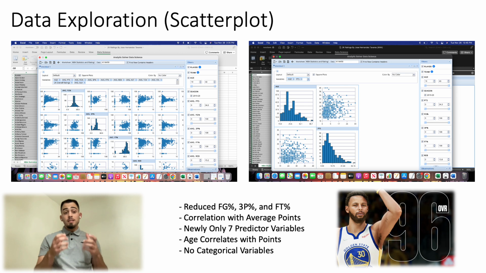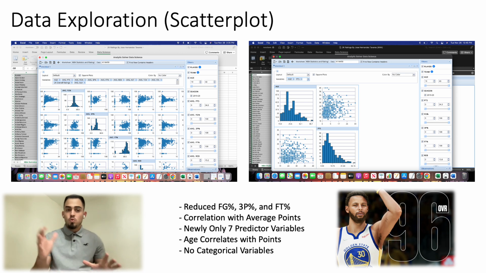Now, as we got into the data exploration and the scatter plot matrices, I was able to figure out that really field goal percentage, 3-point percentage, and free throw percentage had a really heavy correlation with average points, and rightfully so, right? How else do you score points if it's not through field goals, 3-pointers, and free throws in basketball? And so those had a really high correlation, and you can see in the scatter plot, there's sort of these jumbled plots just straight up or straight to the side.